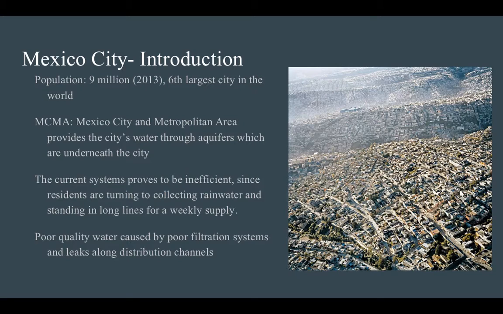The lack of a steady water supply is due to the poor filtration system and leaks along distribution channels, which on average lose 40% of the water.